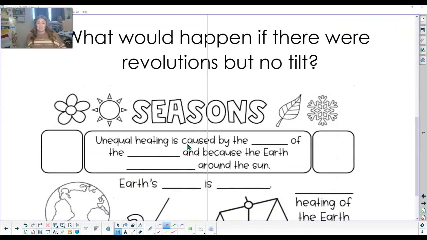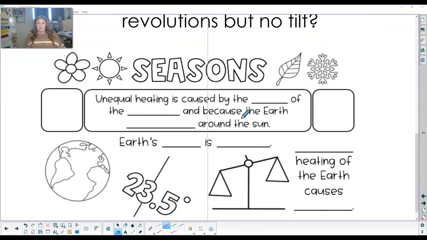All right, so this is the section we are filling out here. So unequal heating is caused by the blank of the earth. I'll tell you this one is earth, so the blank of the earth, and because the earth blank around the sun. So if you're watching, I gave you those words and actions.